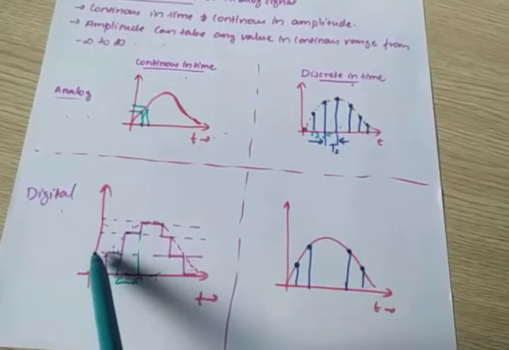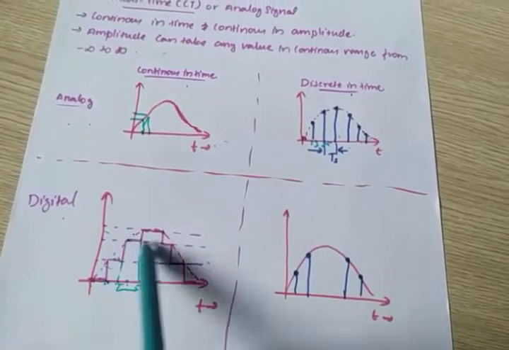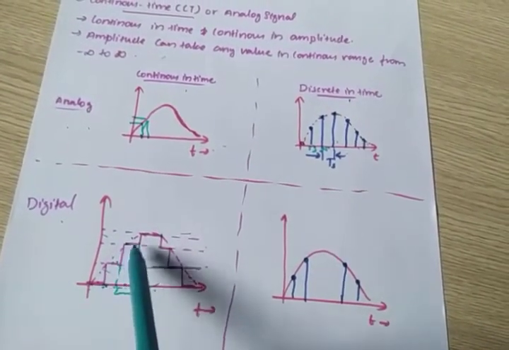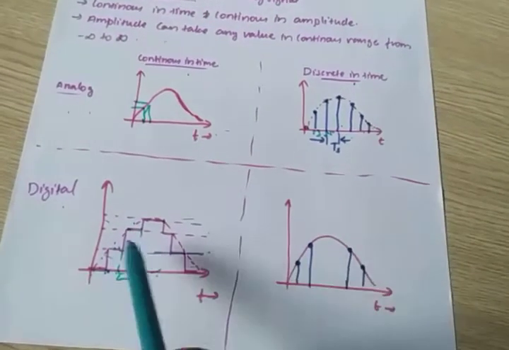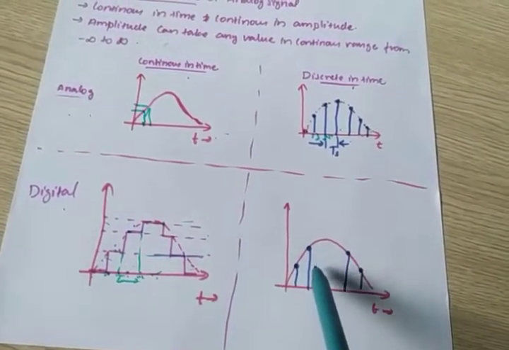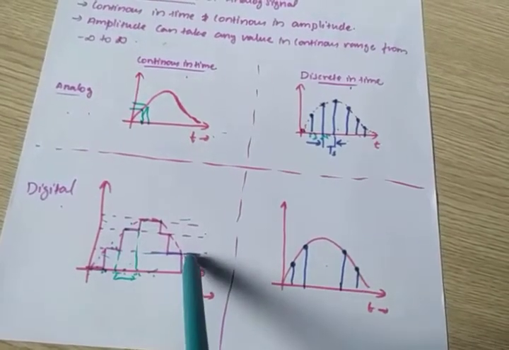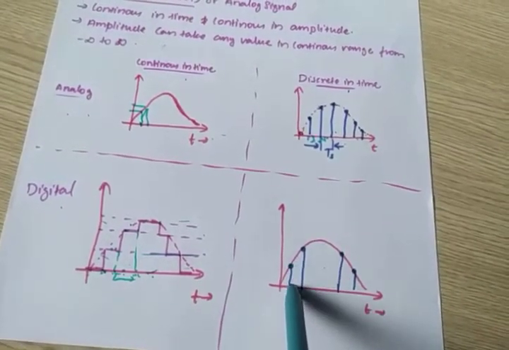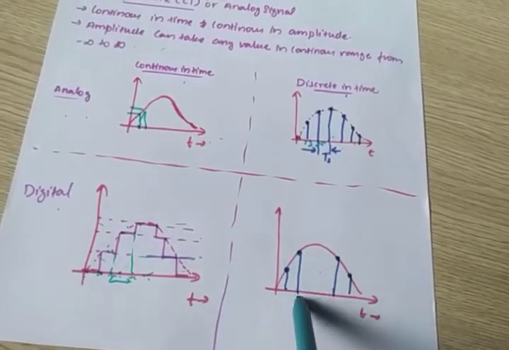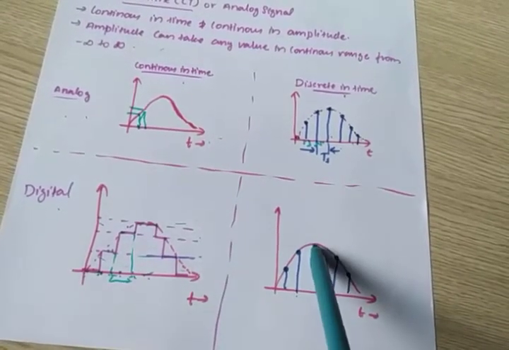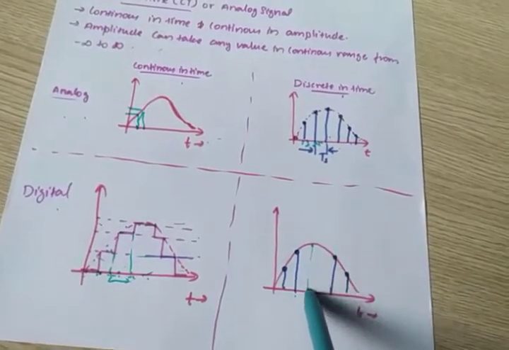Here I am taking different amplitude levels, and for each amplitude level I am quantizing the signal. Similarly, I am drawing its discretized form. For this amplitude I have one quantity, for this amplitude another quantity, and I can draw a line like this.